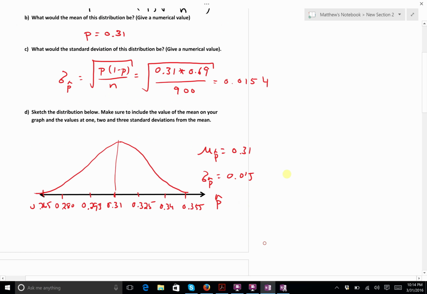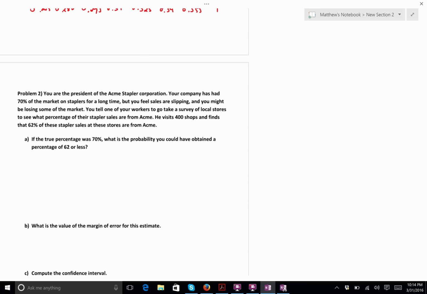Let's take a look at the next problem. So here it says that you're the president of Acme Stapler Corporation. Your company's had 70% of the market on staplers for a long time, but you feel that sales are slipping. And you might be losing some of the market. You tell one of your workers to go take a survey of local stores to see what percentage of their stapler sales are from Acme. He visits 400 shops and finds that 62% of these stapler sales at these stores are from Acme.